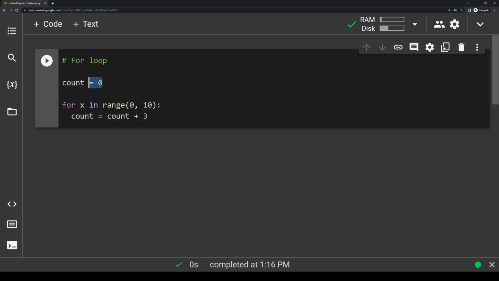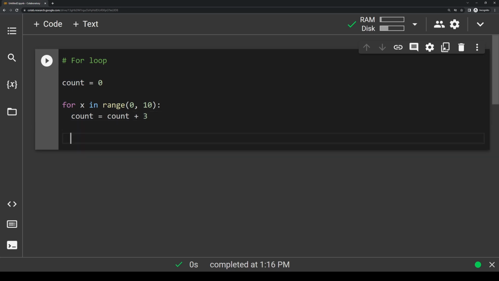So what's going to happen is we start at 0 once the program starts, and then at the first iteration of the loop, we're going to add 3 to it. So count is now equal to 3. Then we're going to go to the next iteration, add 3 to it, now it's equal to 6. Go to the next iteration, add 3 more, now it's equal to 9, and so forth. This might look a little confusing, the fact that we have two variables of the same name in the same statement, but just know that this is what we're updating it to, and this is the existing value of count. So we're just taking the existing value and adding 3 more to it.